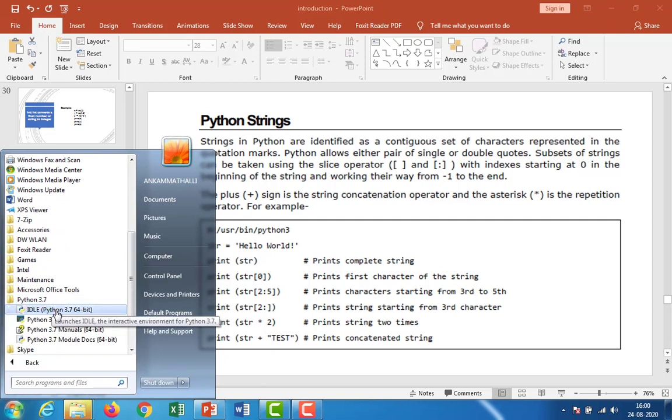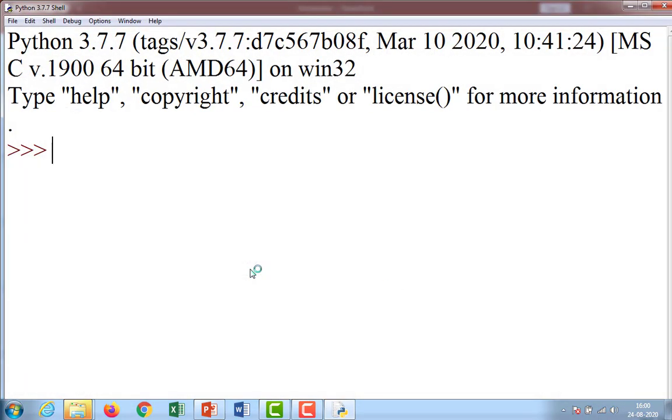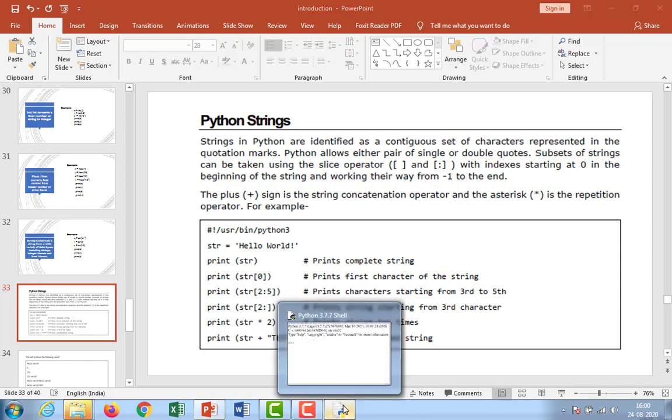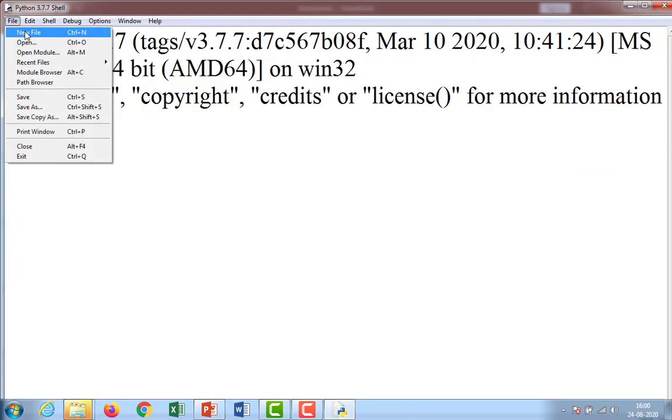After that, Python IDLE. Suppose now I want to do all these string operations in a program. See, file, new file.